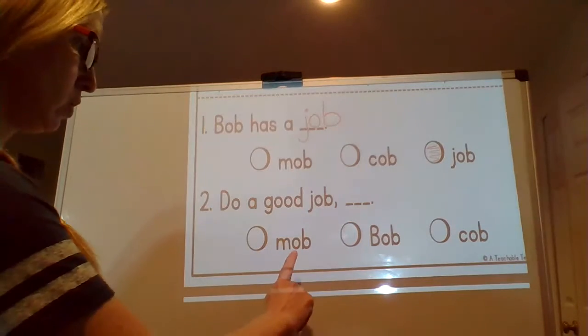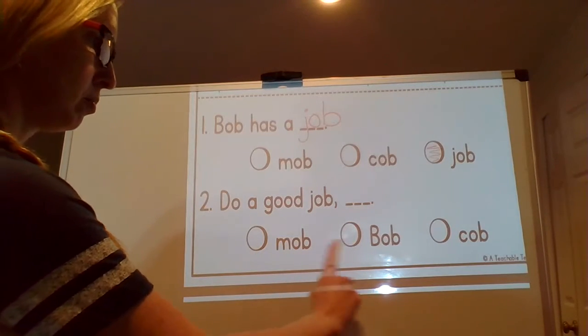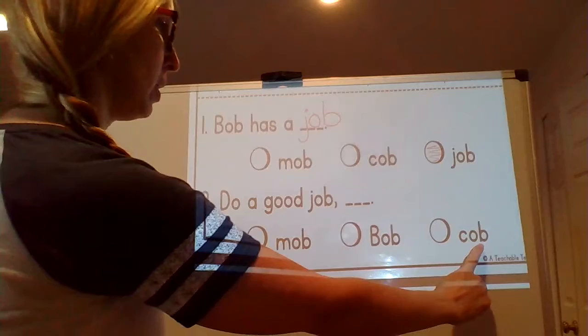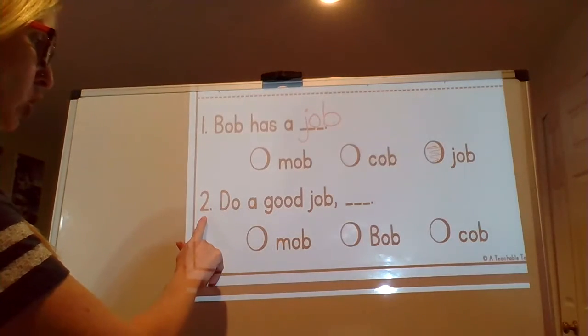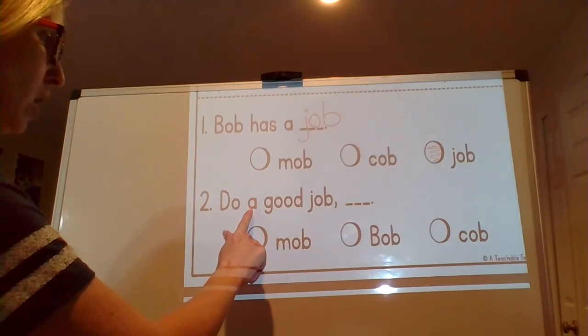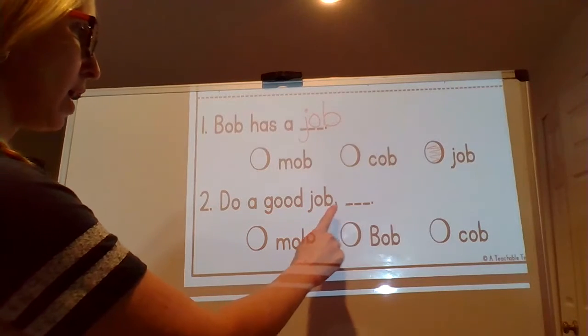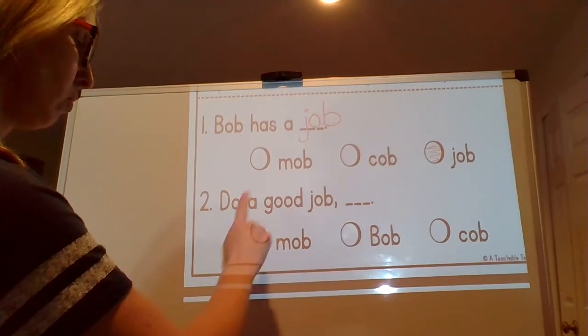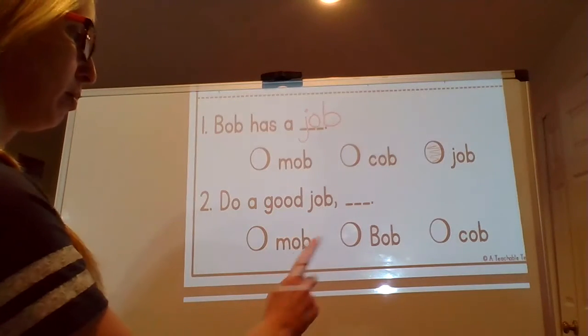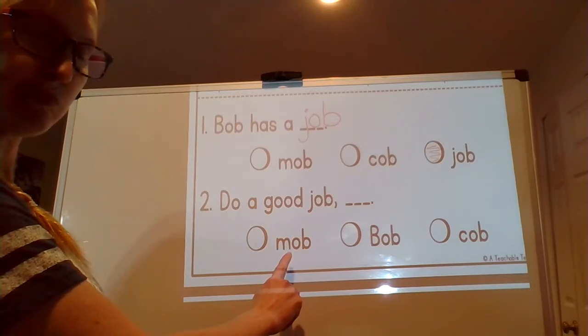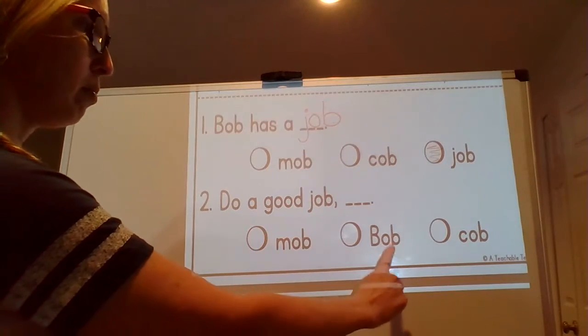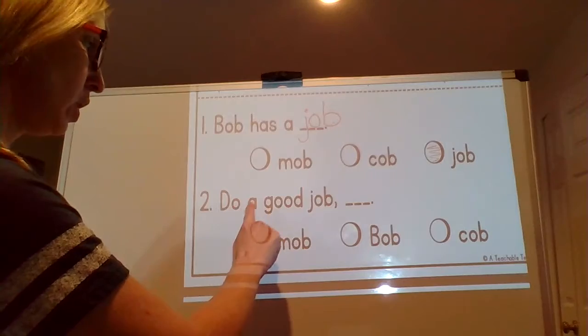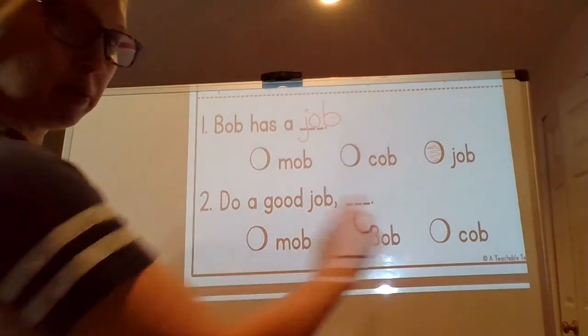Okay, let's look at number 2. Look at your choices. We have mob, Bob, cob. Okay, let's read question 2. Do a good job, blank. Do a good job, mob. Do a good job, Bob. Do a good job, cob.